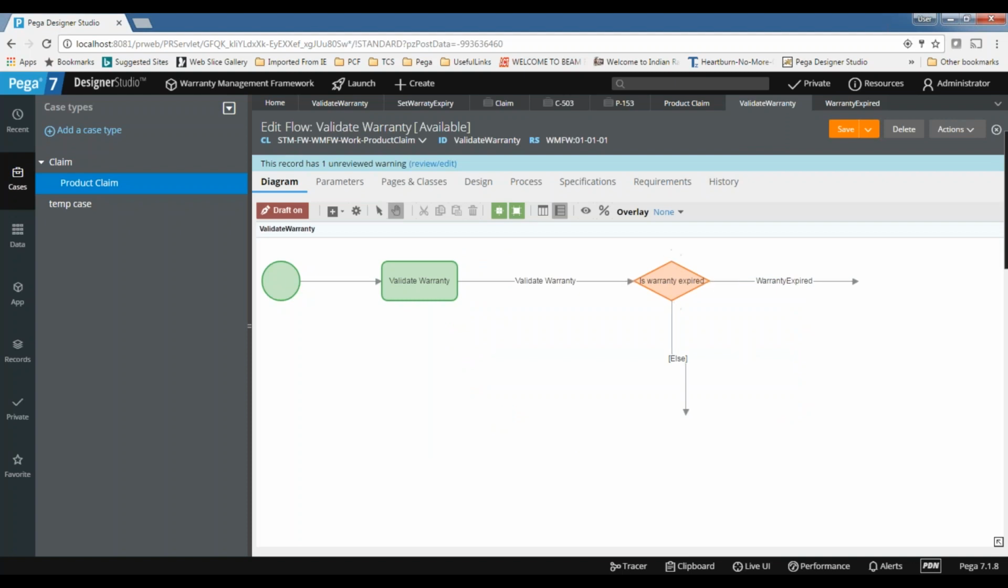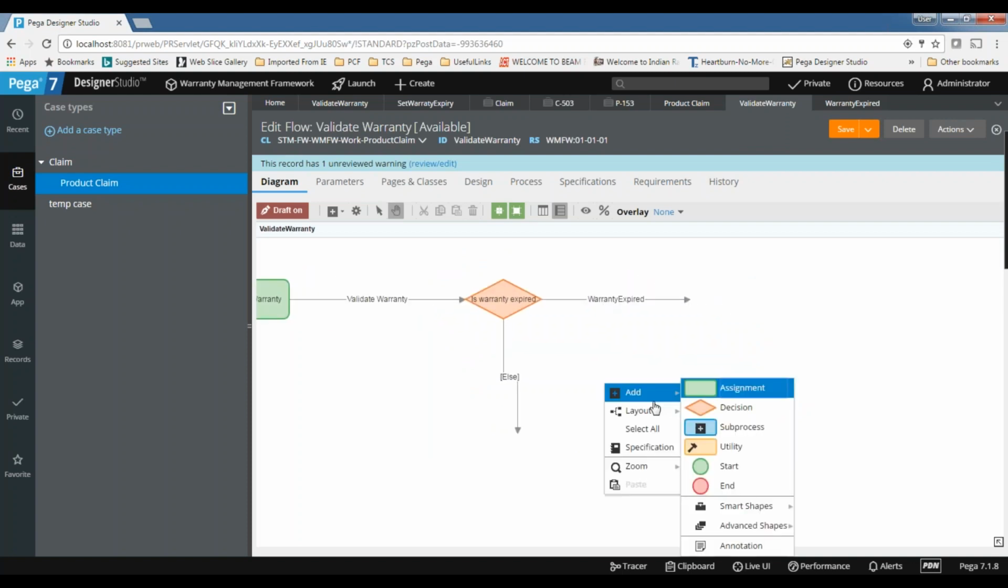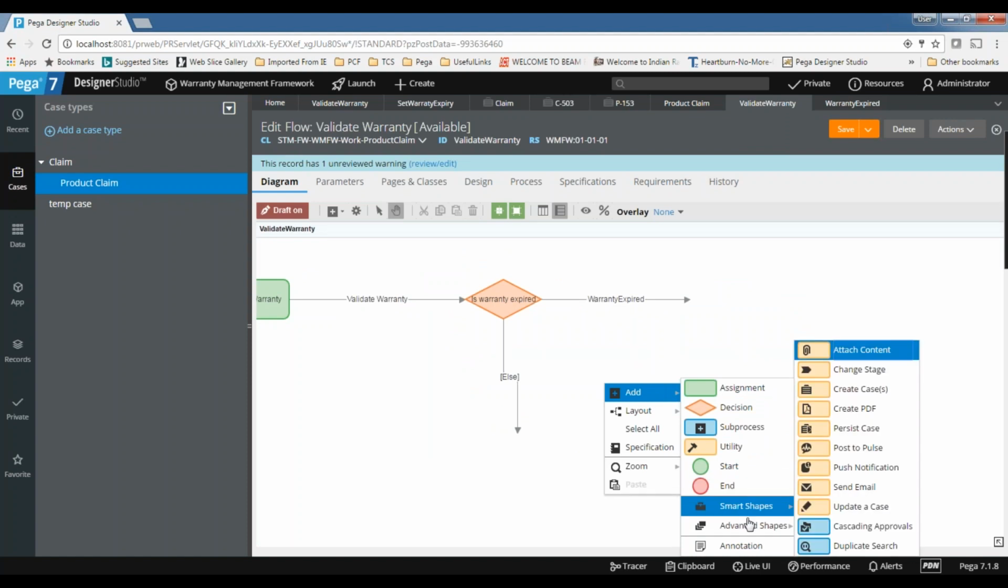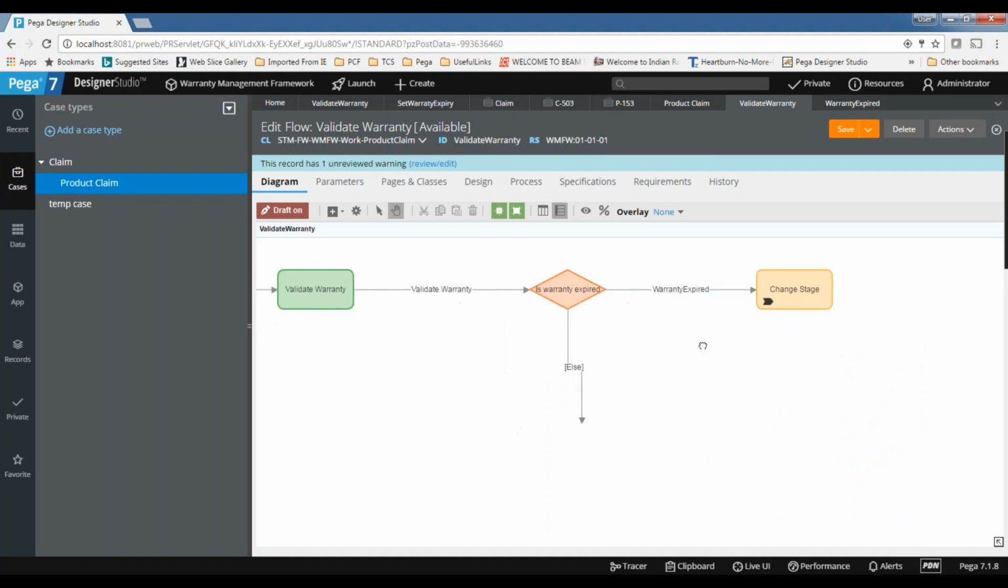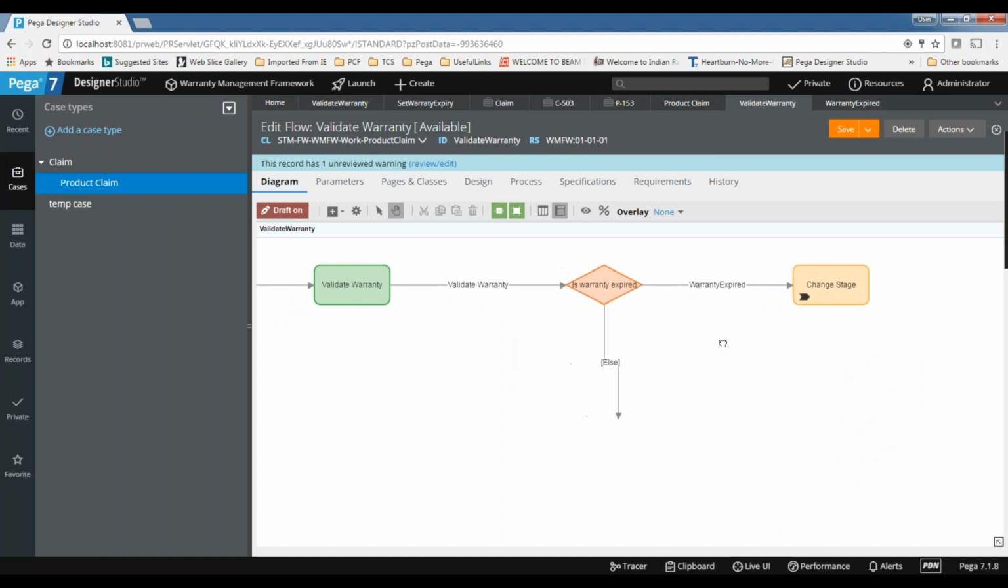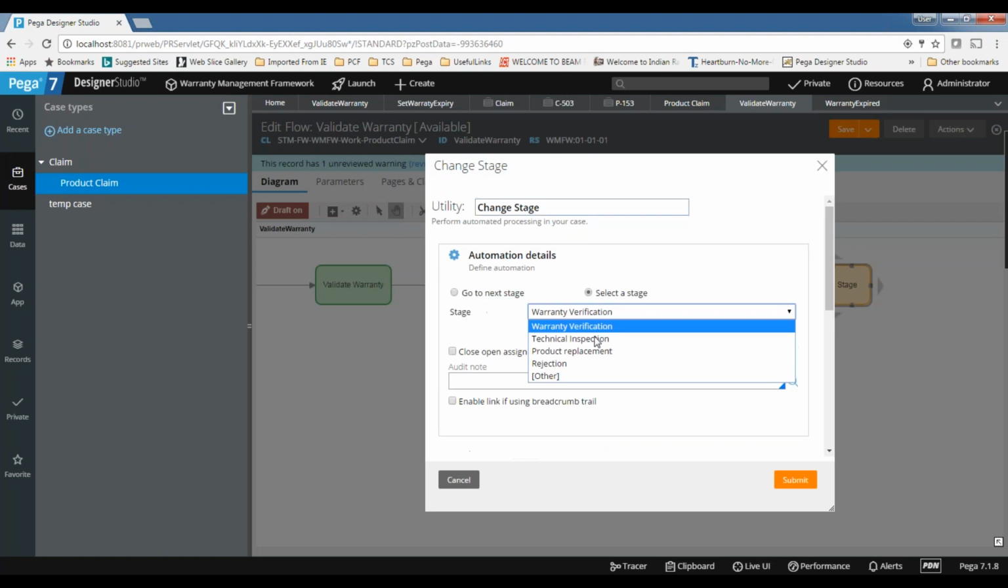So here, if warranty expired, it will go in this direction. Else, it will go in the other direction. So if the warranty is expired, what do I want to do? I want to jump to another stage. For jumping purposes, we can use the change stage option. Change stage will be used, already discussed it. If we want to jump from one stage to another stage, I can use change stage. Here I want to jump from the current stage to the rejection stage. So select a stage, rejection, reject.